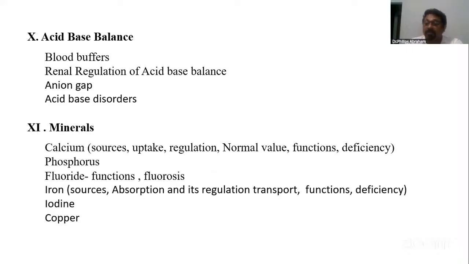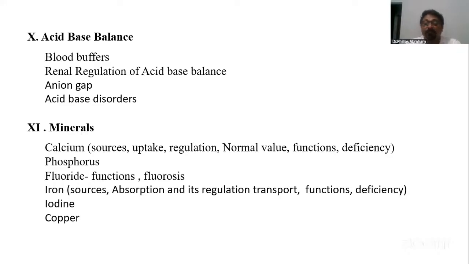Blood buffers: say about the bicarbonate buffer, phosphate buffer, protein buffer, hemoglobin buffer. Renal regulation, as you know, use tabular columns: excretion of H+ ions as free H+ ions, as ammonium ion, as titratable acid, and the 4th is reabsorption of bicarbonate. Okay, important one.